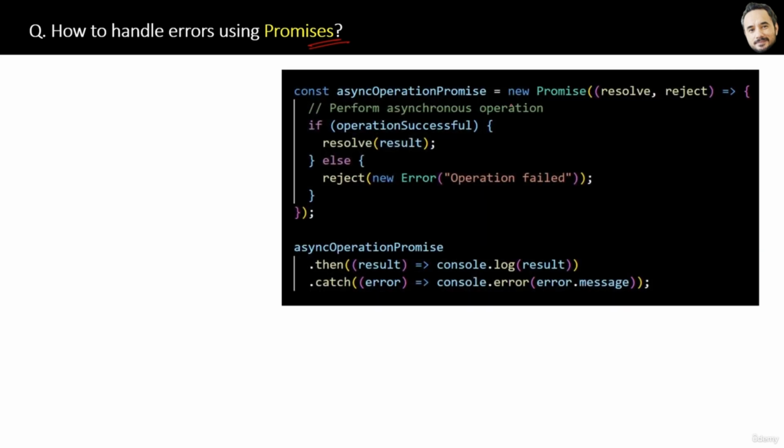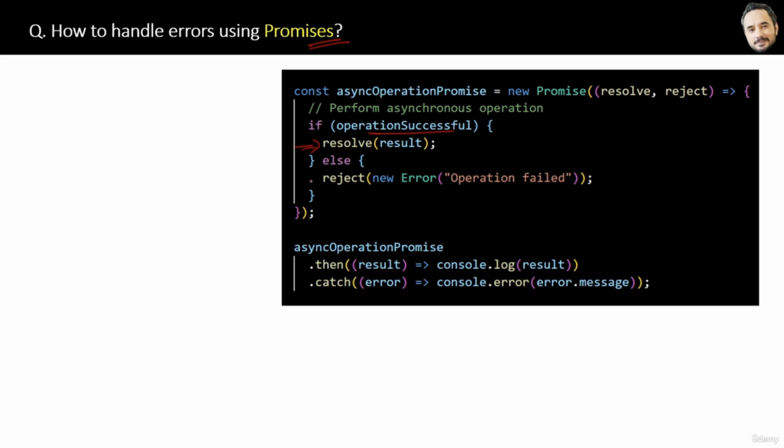How to handle errors using promises. I hope you are already aware of promises, and then you know 90% of the answer. I will just show you here in 50 seconds. Here is the sample promise code. When this promise is executed and the operation inside it is successful, then resolve will execute, right?